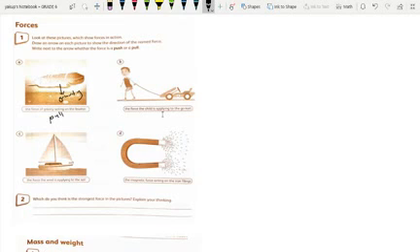The force the child is applying to the go-kart. The force is acting on this side, right? And the child is pulling the go-kart. How about this one? The force the wind is applying to the sail.